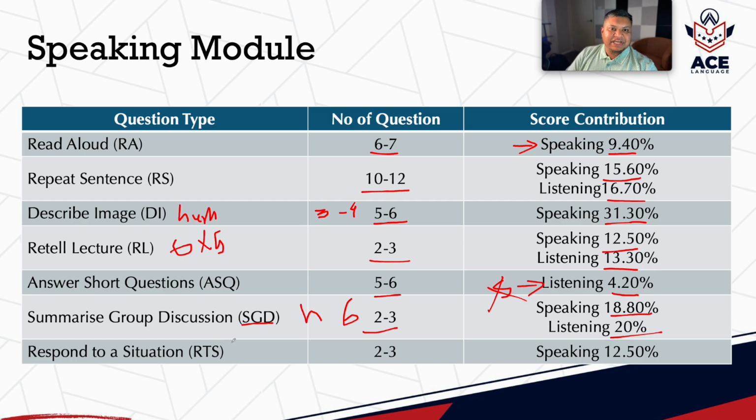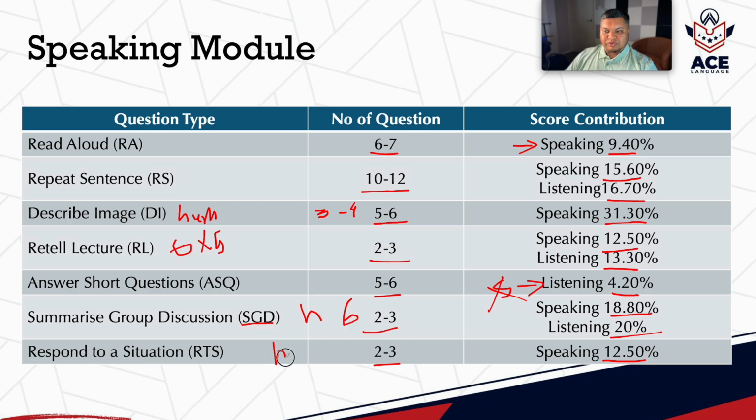In this question type, PTE Core students are already used to getting this question type. So we already have a very tried and tested formula to answer, respond to a situation. A test taker will get 2 to 3 respond to a situation questions, and it will only contribute towards your speaking by 12.5%.